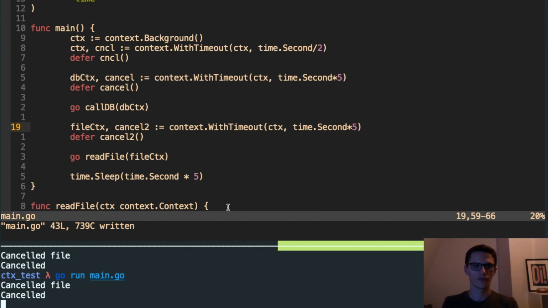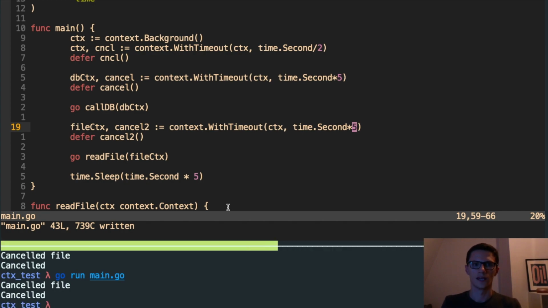So an example of this is, imagine you've got lots of work being done. For example, you were going to read the database, and then read a file, and then do lots of other things, which you probably do on the request path of a complex system, right? You probably want to set a global timeout for the entire request, and then individual timeouts for the pieces. Well, this is how you can do that.